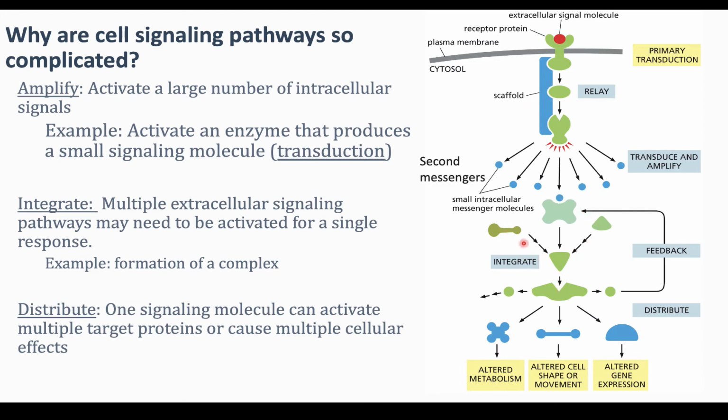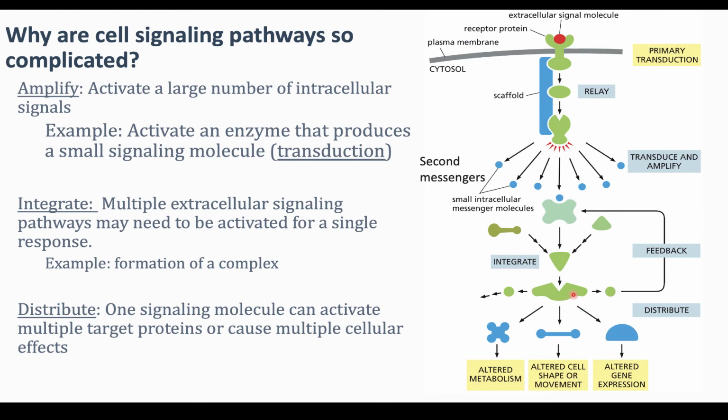That is integration. And then we can see that the triangular protein turns on this protein. You can see it binds to it. And this is one before the effector protein. In this case, this particular protein is going to distribute the message by turning on multiple effectors.